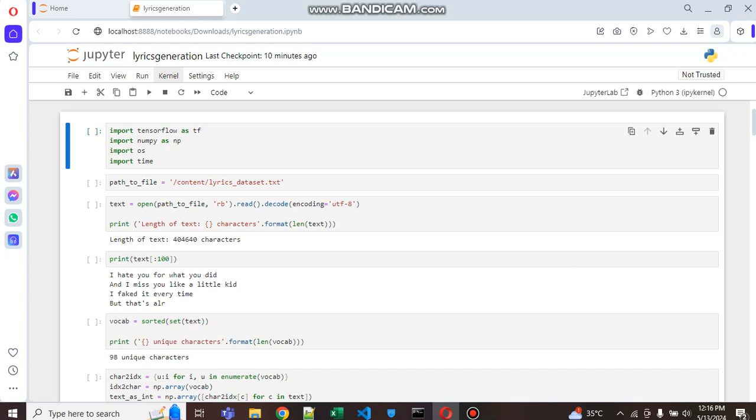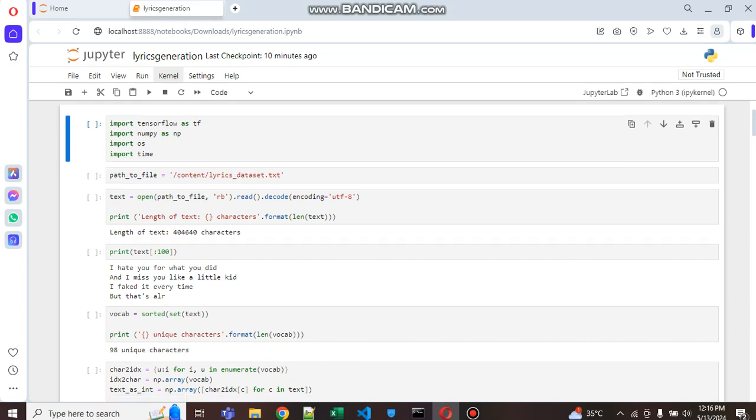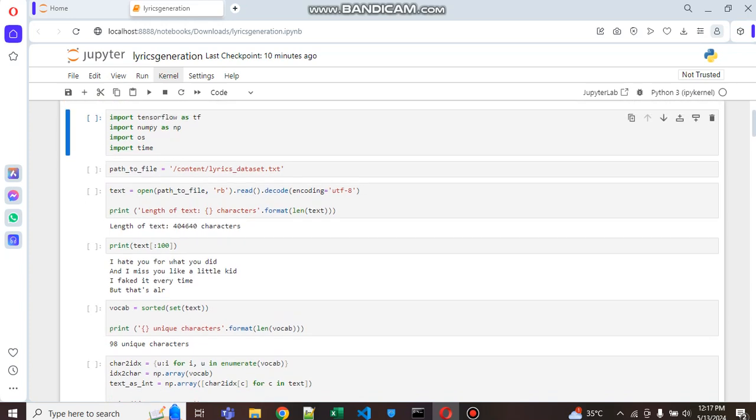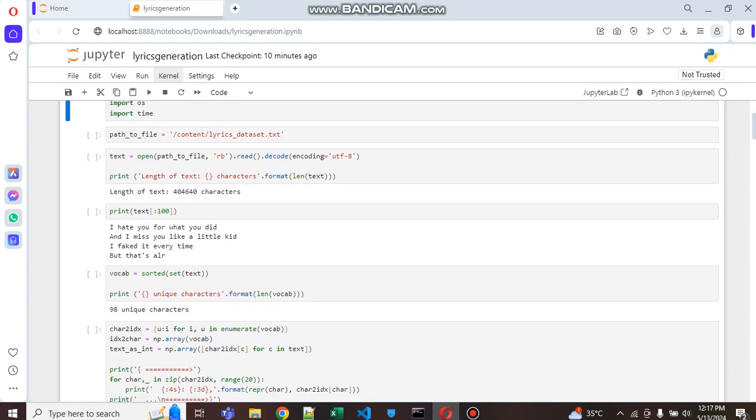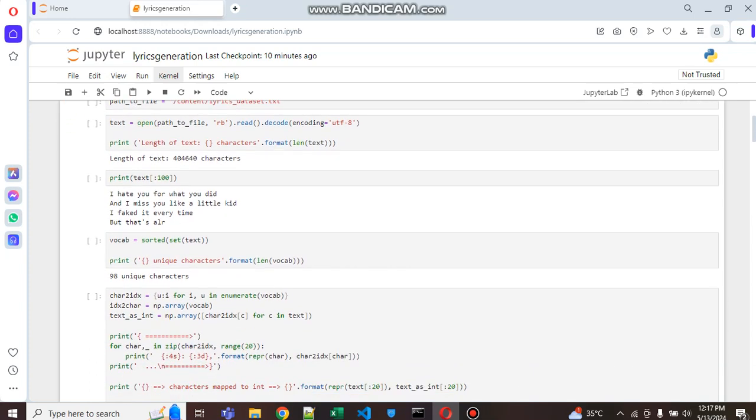So first we see the pre-processing. We import the necessary libraries. The initial step in our workflow involves pre-processing the data to make it suitable for training a neural network. This begins with reading the raw text from a file, understanding the basic structure, and finding, for example, the length of the characters. Then we sort the characters and find that there are 98 unique characters present in the file.